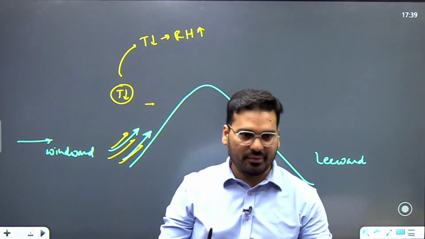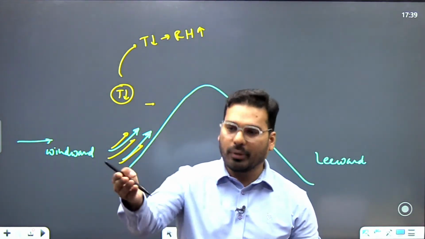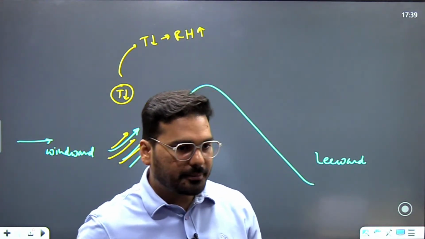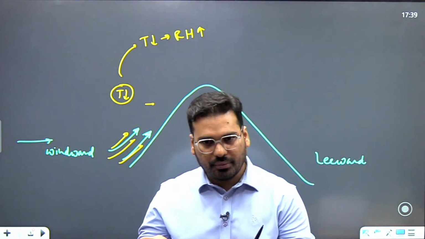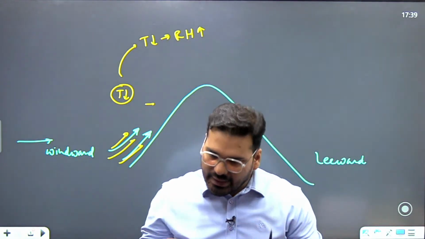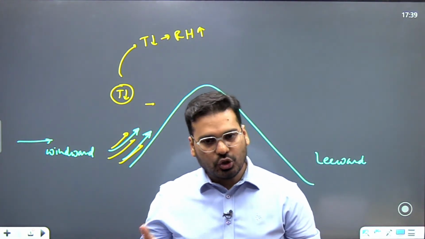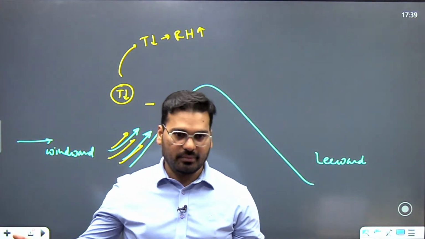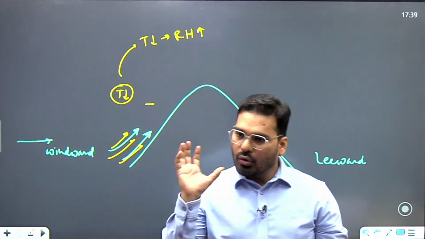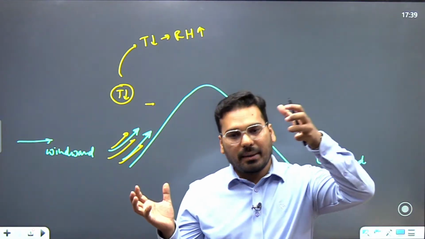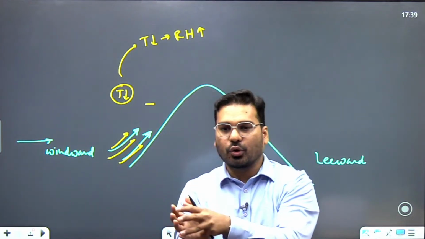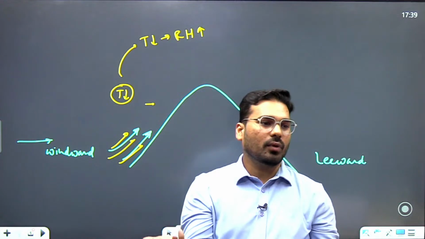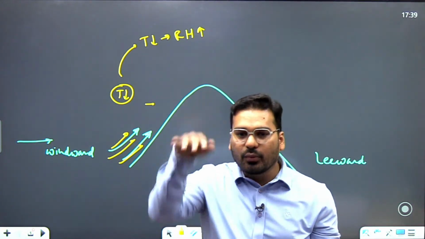Relative humidity is the amount of moisture air has in ratio with the maximum amount of moisture it can hold. If the amount it can hold and the amount present are equal, it is 100%. When it reaches 100%, obviously it cannot hold anything more, it will rain down.